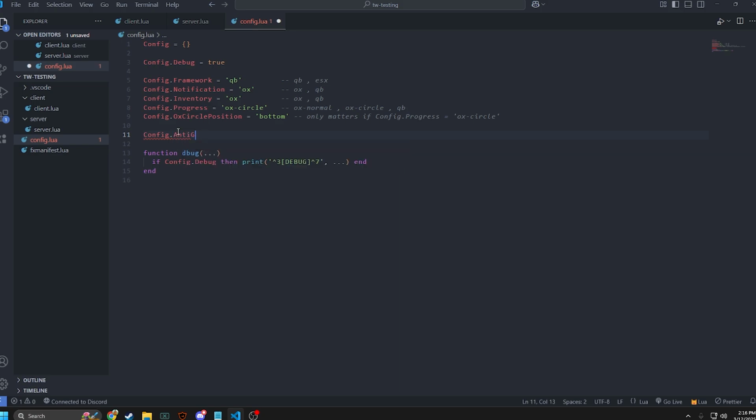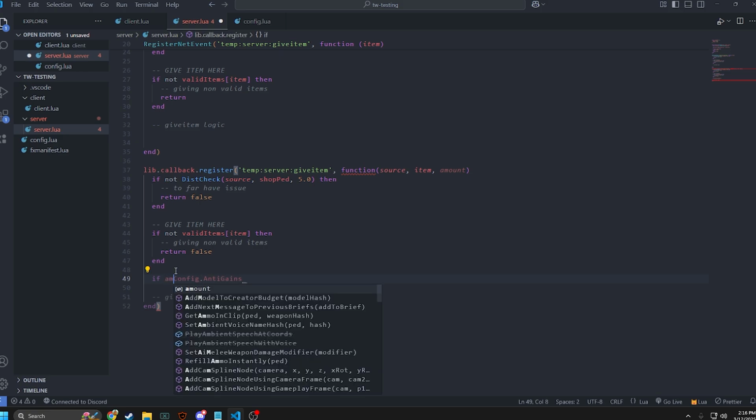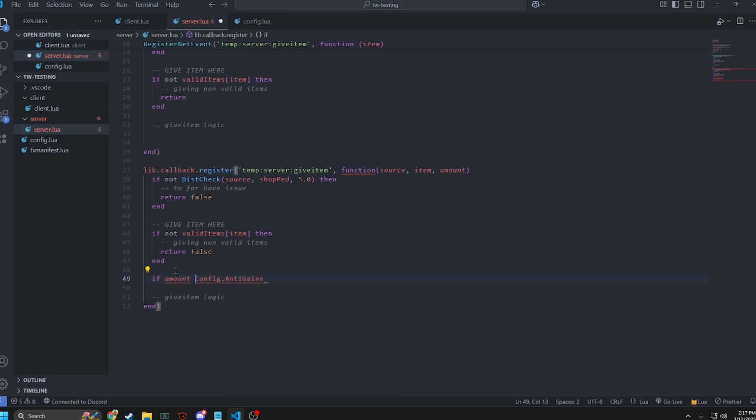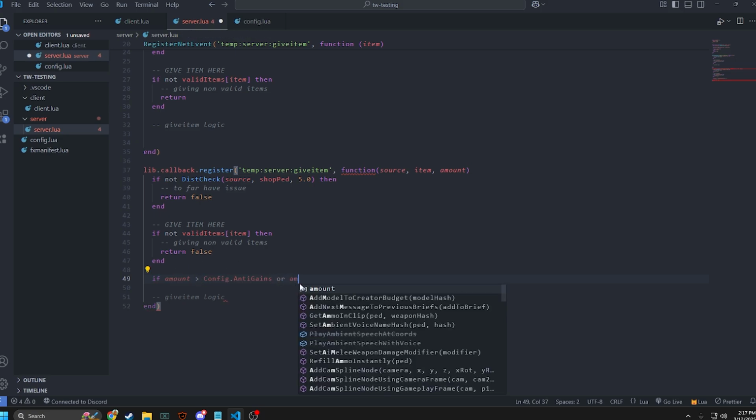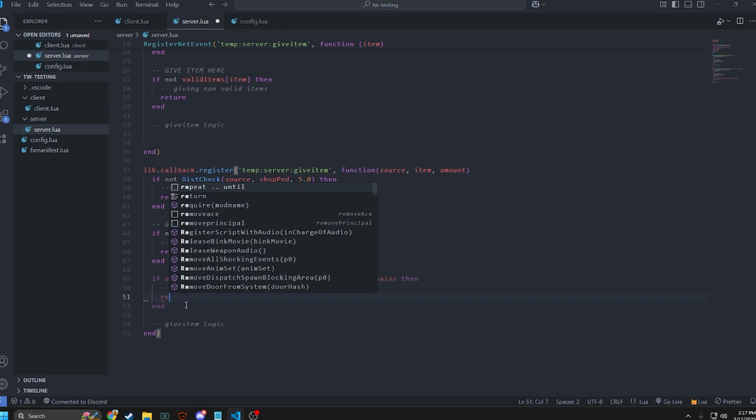config.anti-max or anti-gains. And you can add a minimum too if you want. The minimum is usually just always going to be 1, and the maximum we'll say is 10. So what you can do here is an if check. If amount is, or that's backwards, if amount is greater than this, or amount is somehow less than this, then we're over clamp. And then we can just return false.